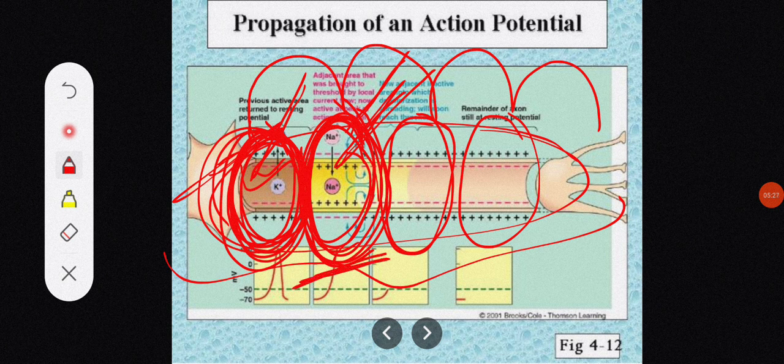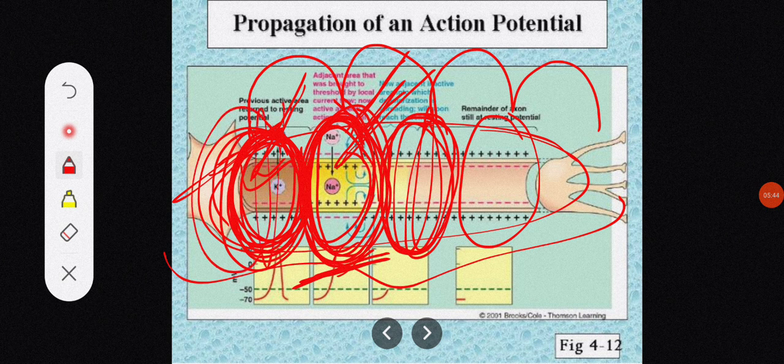Now one more thing, let me take the example of this segment. When this segment is undergoing the depolarization process, ionic current is flowing, and because of this ionic current flow this adjacent segment will get excited. Now you might have a question: because of the ionic current flow the previous segment should also get excited because it has already come to the resting potential. But it won't get excited, because as I have already told you, a cell which has achieved action potential, or which has gone through the depolarization and repolarization process, will not get excited for a short period of time because of the refractory period.